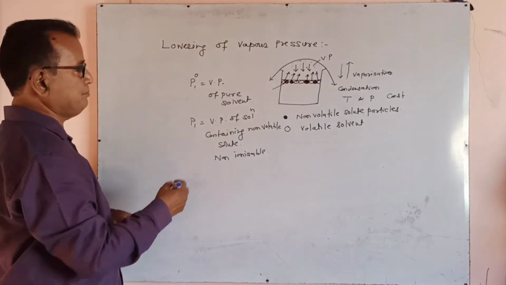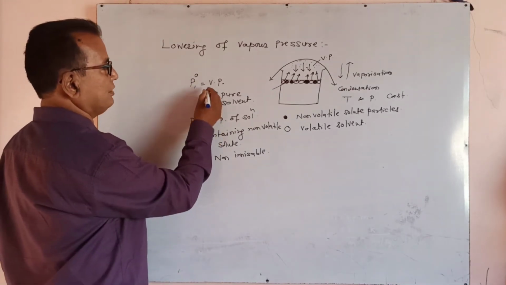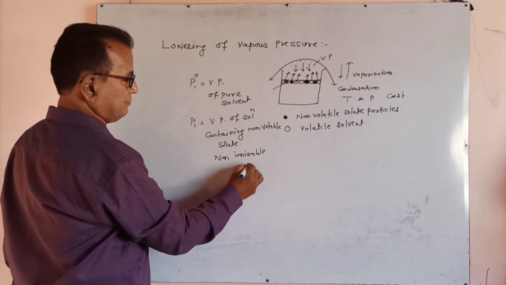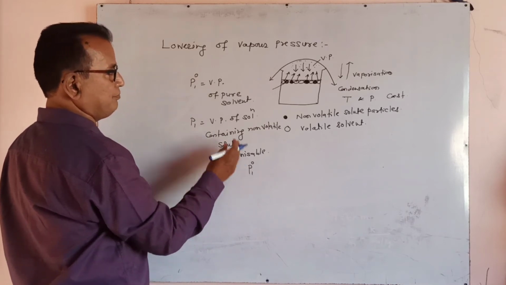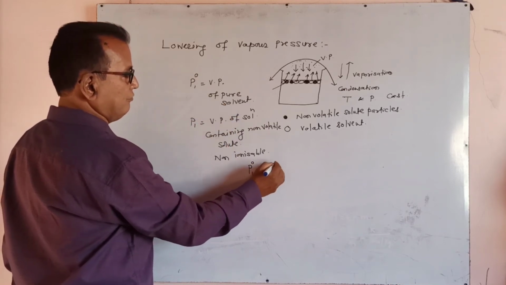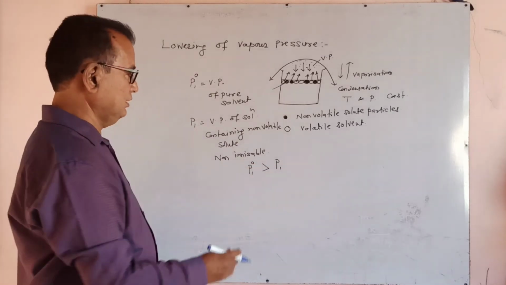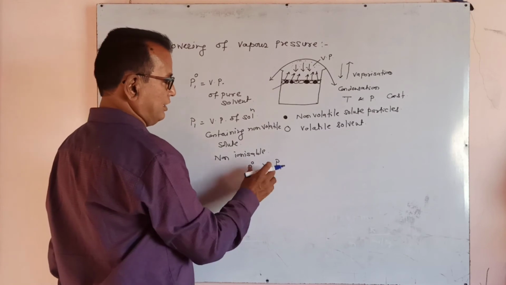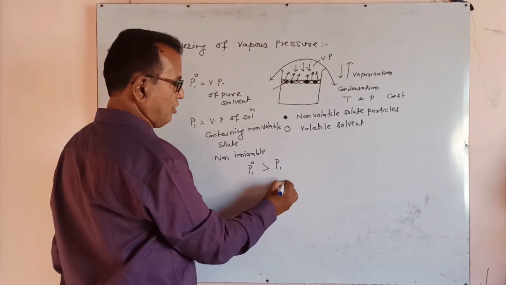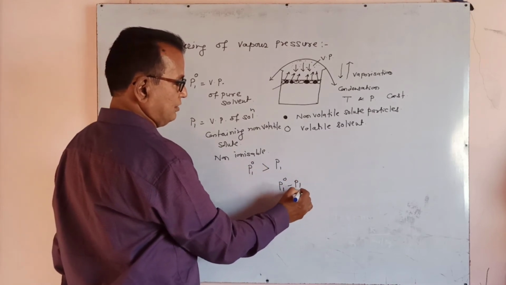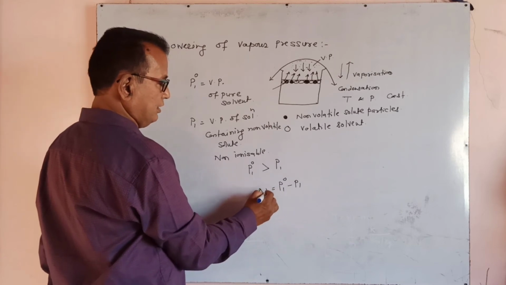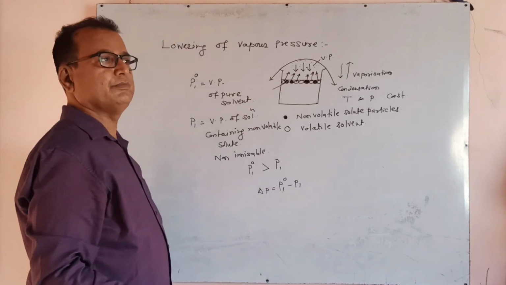So P1 naught, the vapor pressure of pure solvent, is greater than the vapor pressure of the solution containing non-volatile solute. The difference between them, P1 naught minus P1, is known as delta P. It is the lowering of vapor pressure.